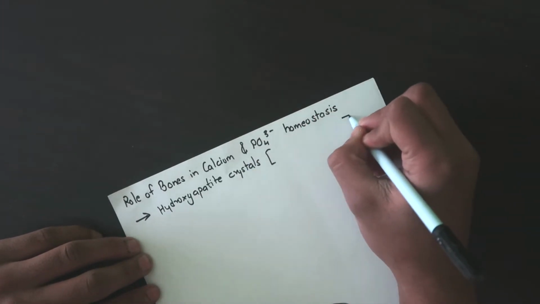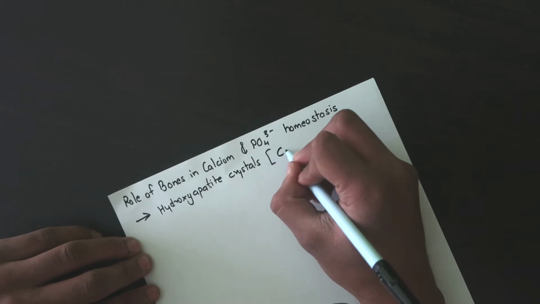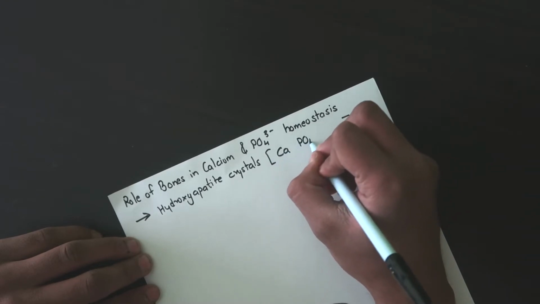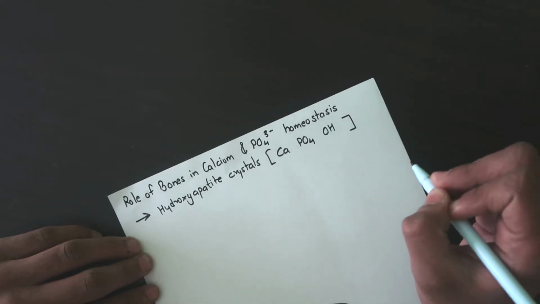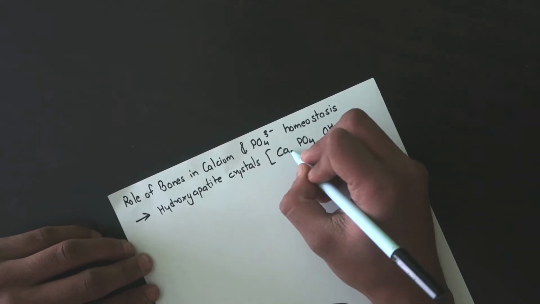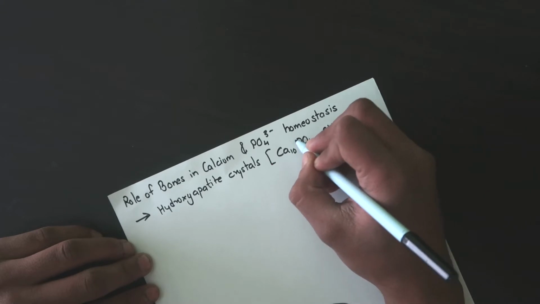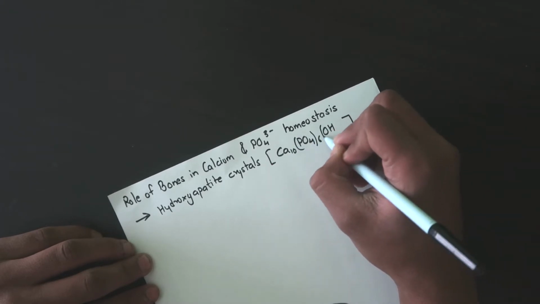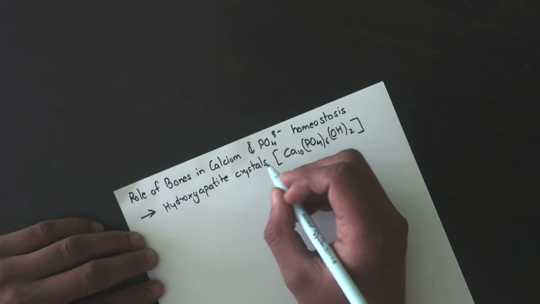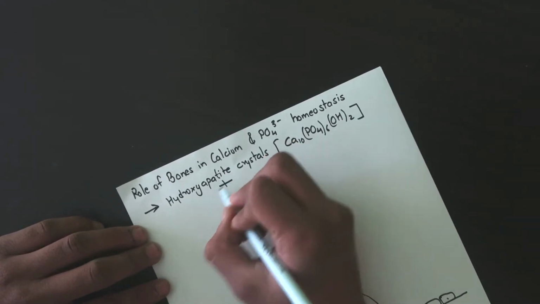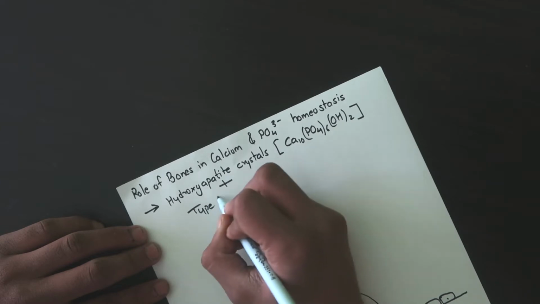I can even write its chemical structure: calcium and phosphate, calcium, and here we have phosphate, and hydroxy means I'll add one hydroxy group here. So I'll start off with calcium. I'll write 10 here. 10 minus 4 is 6, and 6 minus 4 is 2. Easy, right? So hydroxyapatite crystals are present in the bone along with type 1 collagen.